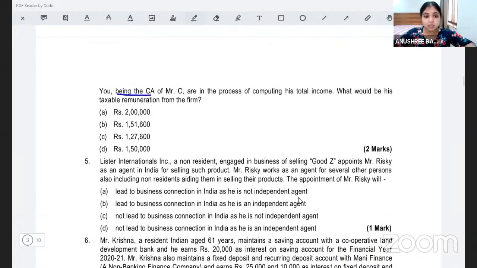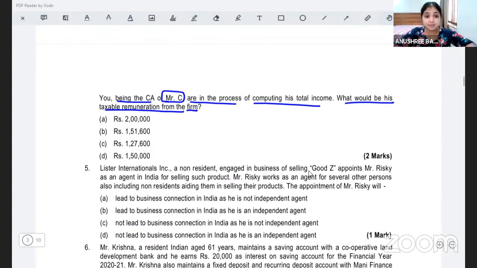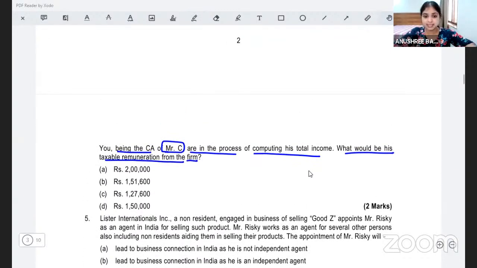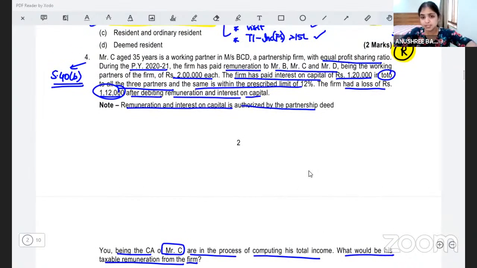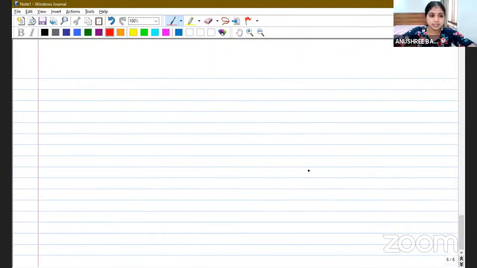You being the chartered accountant of Mr. C, who is one of the partners of the firm, are in the process of computing his total income. What would be his taxable remuneration from the firm? We are supposed to find out what will be Mr. C's taxable remuneration from the firm. Now listen to me. How to do the calculation? We are solving question number 4.